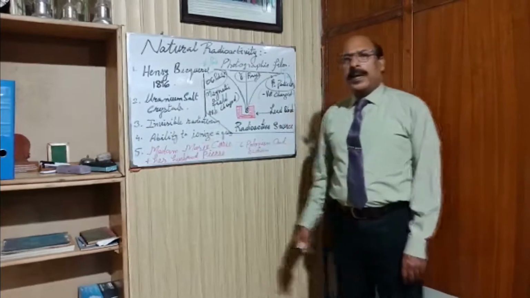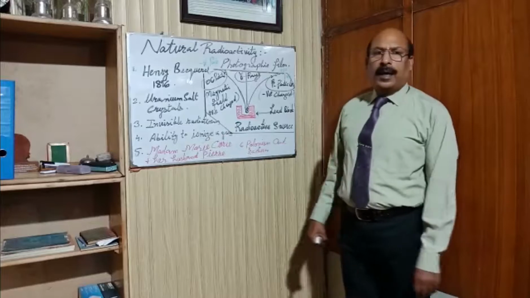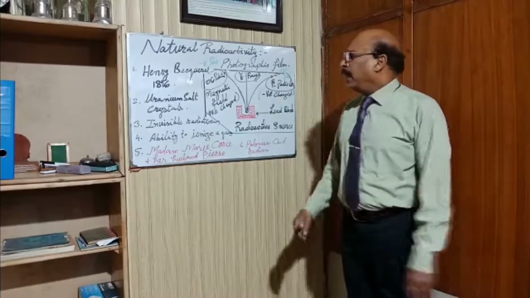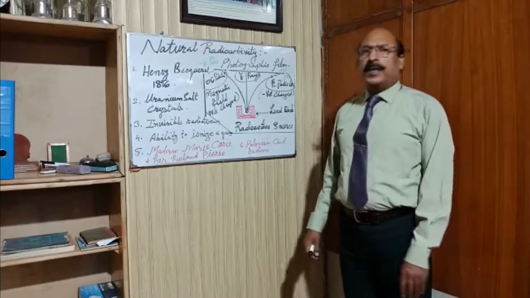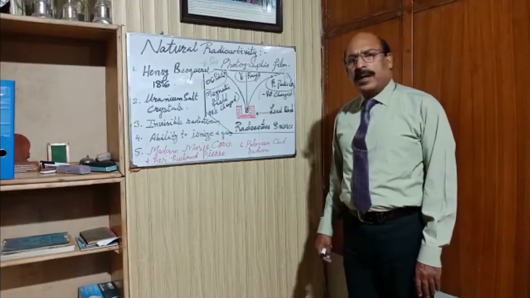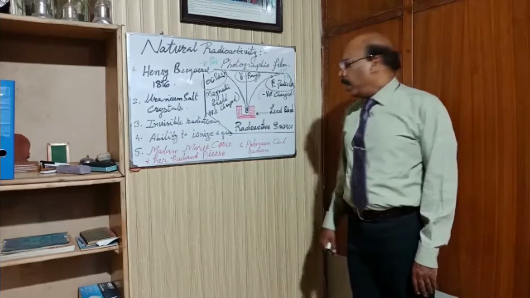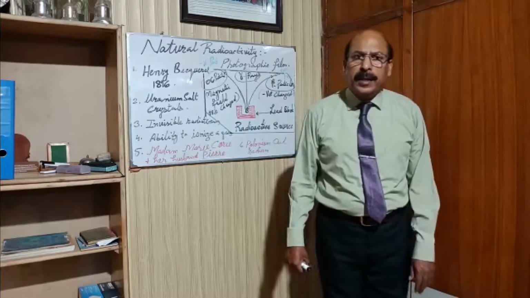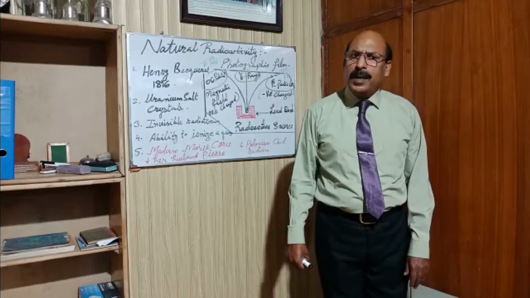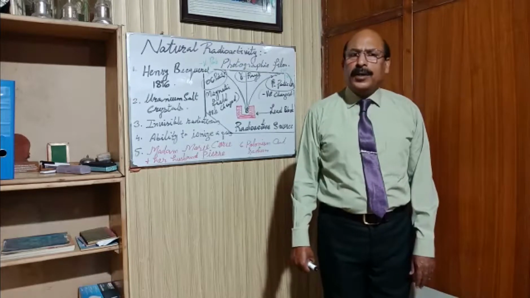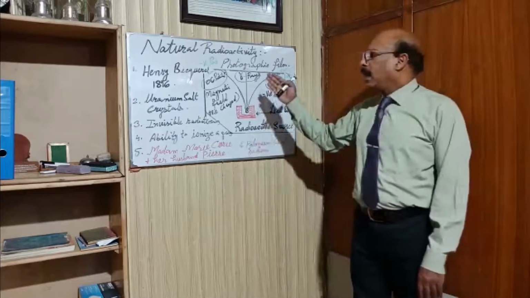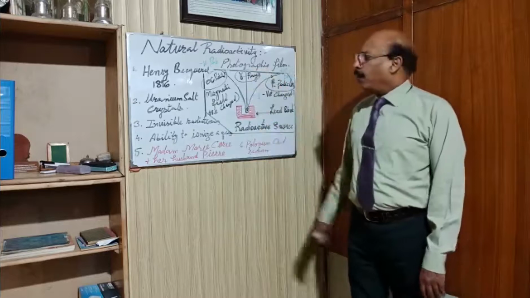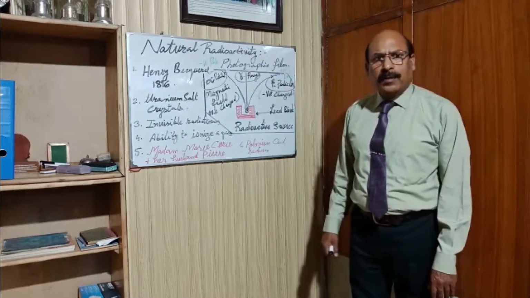Later on, many scientists came into the world of physics and discovered many things. Many treatments were discovered, and today we see that radium helps us in treating cancer patients, and many other benefits and uses have been taken from these radioactive elements.